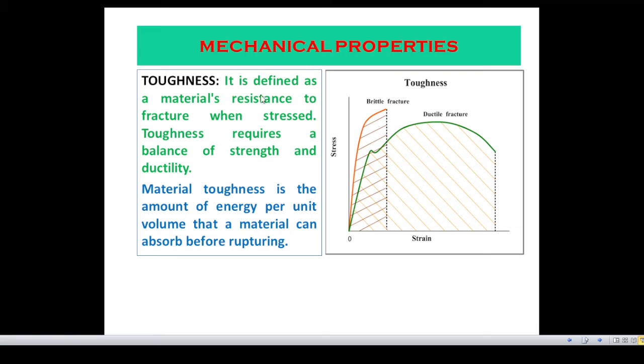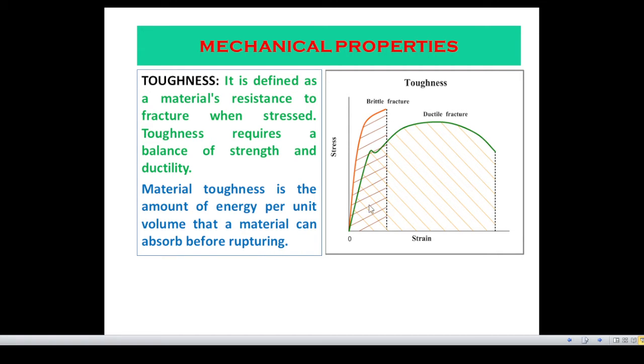Toughness. It is defined as a material's resistance to fracture when stressed. And a material's toughness is the amount of energy per unit volume that a material can absorb before rupturing. So here in the stress strain curve, this is the stress strain curve for brittle material and this one is for ductile material, and this is your fracture point.